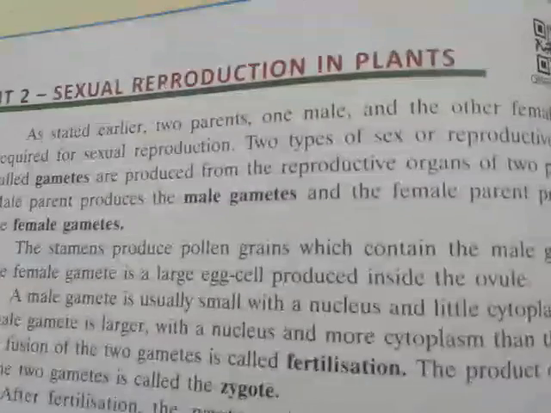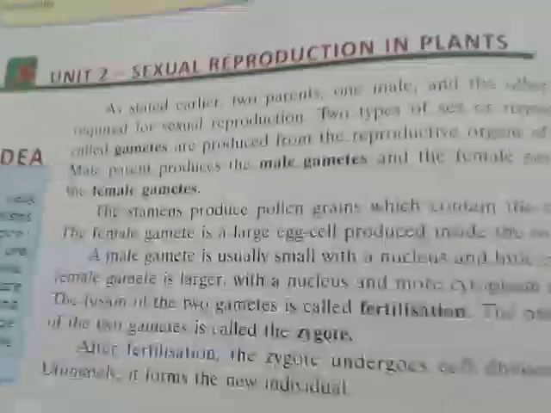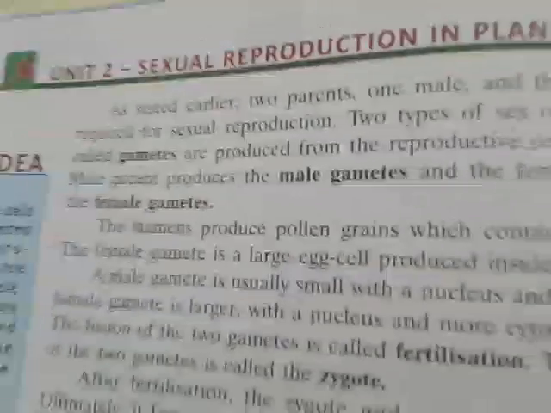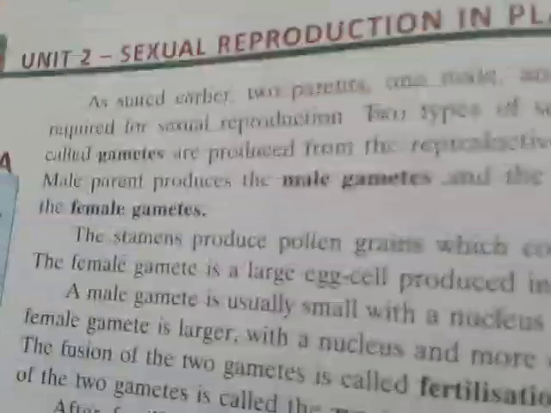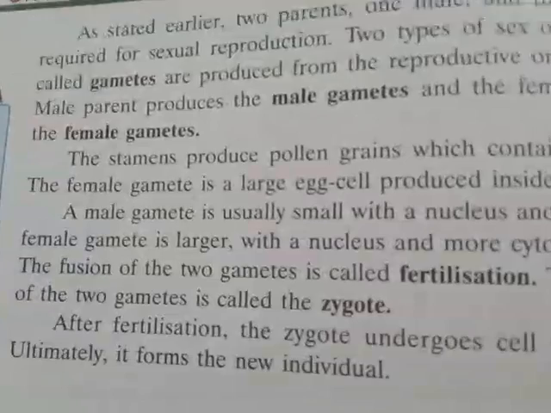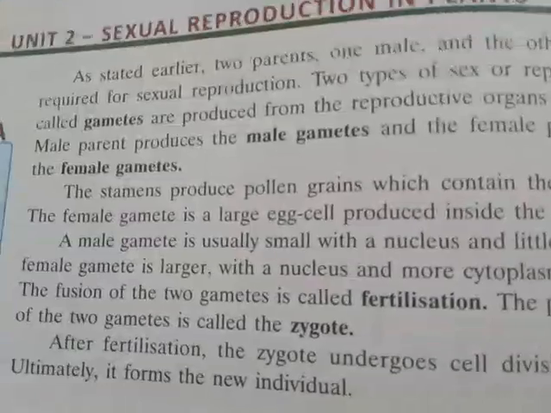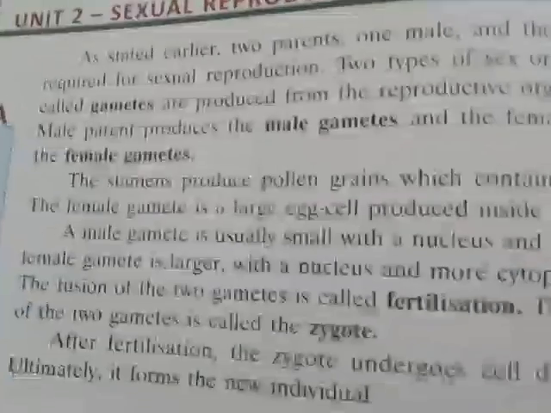Okay, we have discussed the flower, and the flower consists of two parts: one is the gynoecium, another is the androecium. The androecium contains the male part and the gynoecium is the female part. When the anther comes around the stigma, the style carries the pollen grain towards the ovary, and it will lead to fertilization. After that, the fusion of the two gametes, the male gamete and the female gamete, forms one cell called the zygote, and the process is called fertilization.